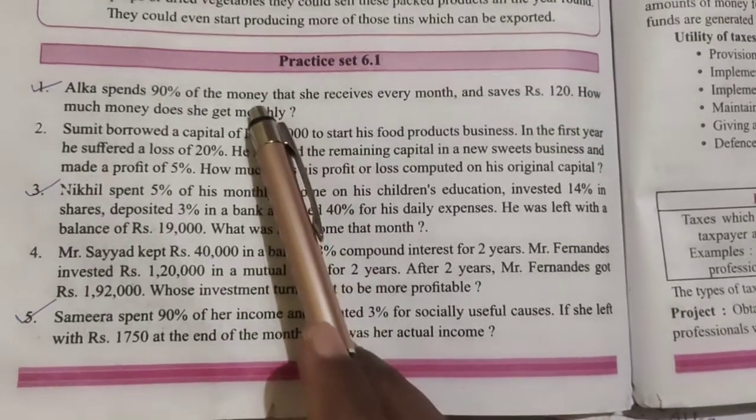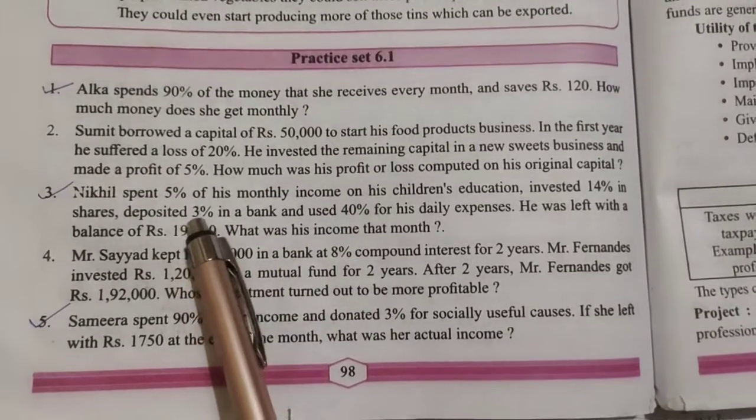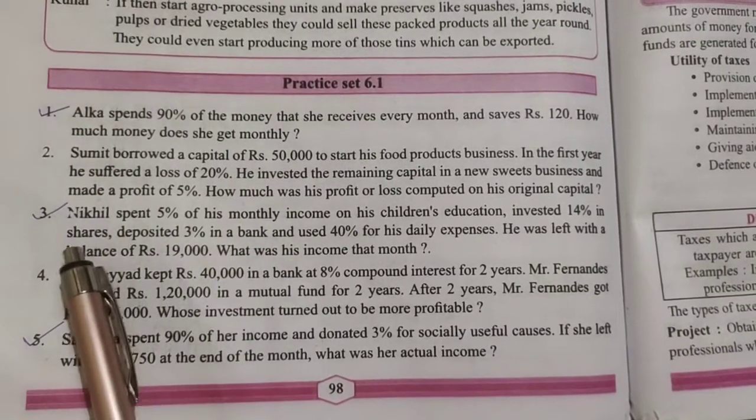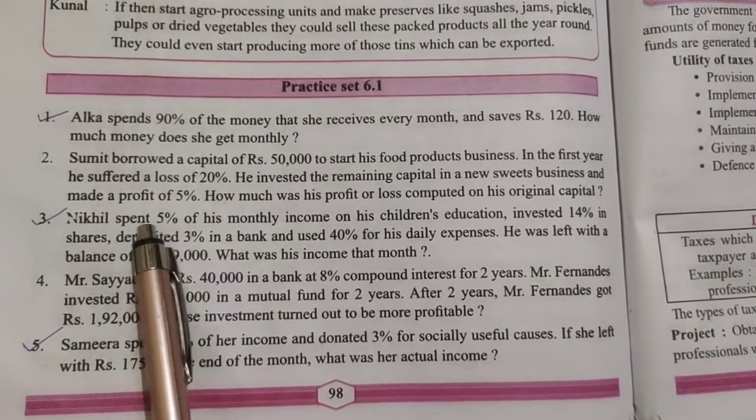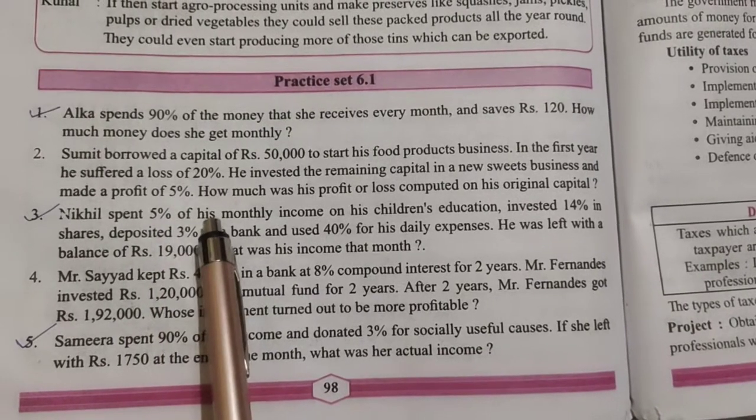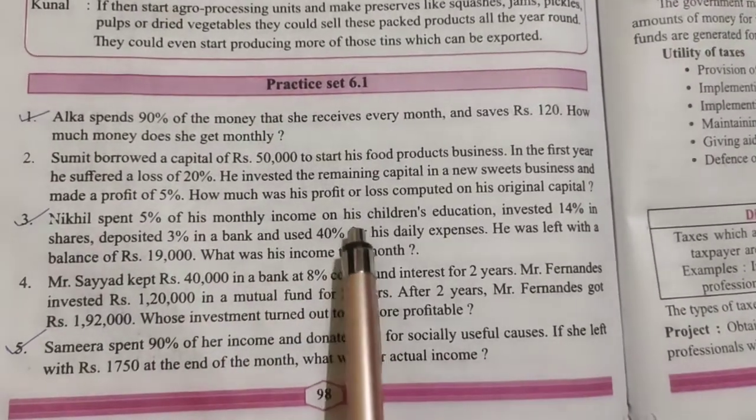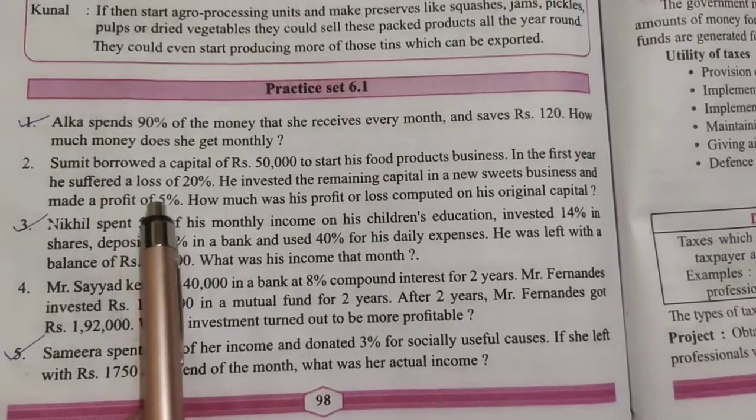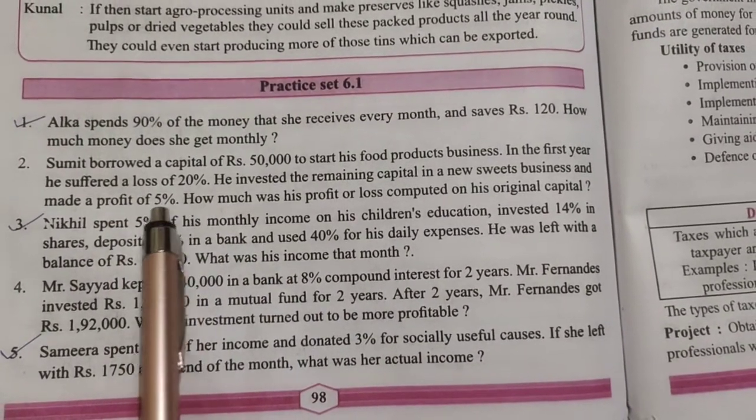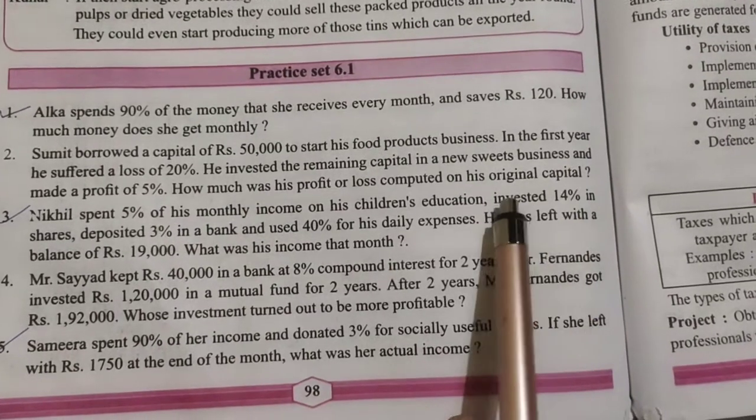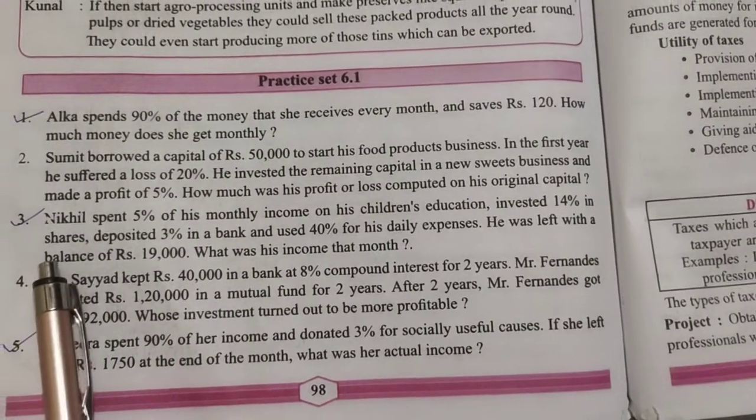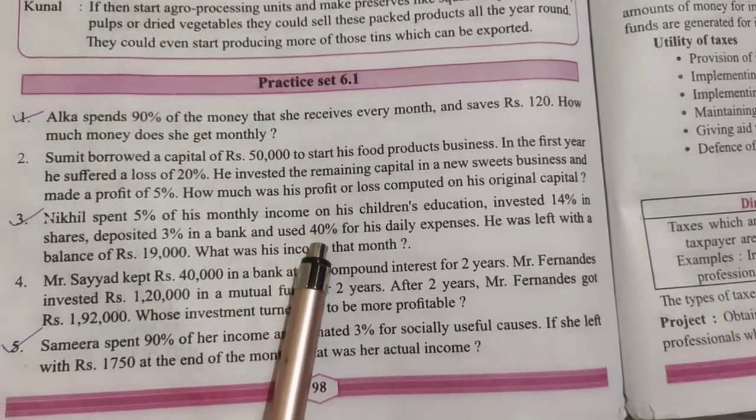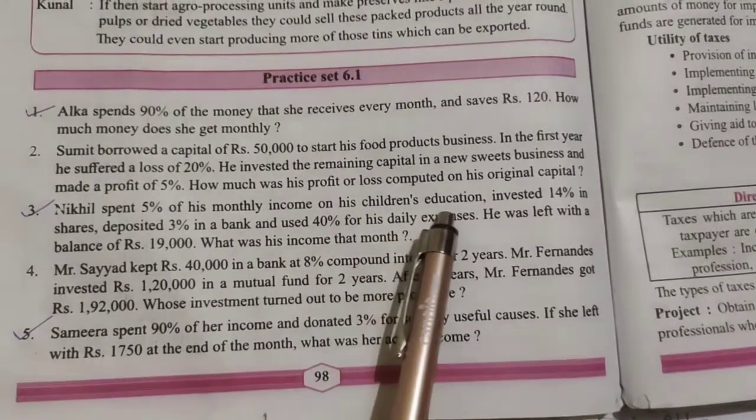Now I have already completed the first question. Now I will solve the second question. Okay, so look at the second question. Nikhil spent 5% of his monthly income on his children's education. See, how much was spent on children's education? 5%. Then he invested 14% in shares, deposited 3% in banks, and used 40% for his daily expenses.